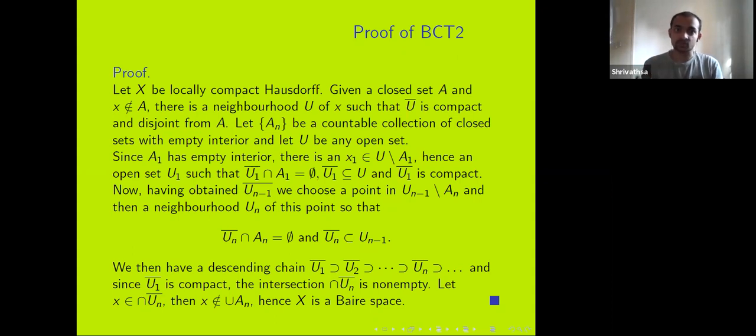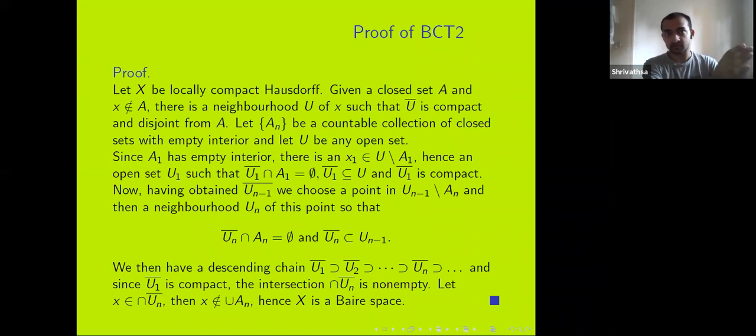Now we repeat this process. A2 has empty interior, and U1 is an open set, and so on. So having obtained U_{n-1} closure, we find a point x_n in U_{n-1} minus A_n, because A_n has empty interior and U_{n-1} is open. And we find this U_n such that U_n closure is disjoint from A_n and contained in U_{n-1}.